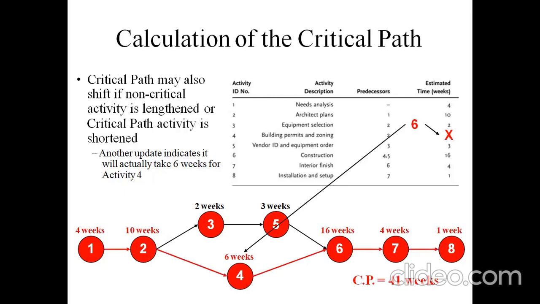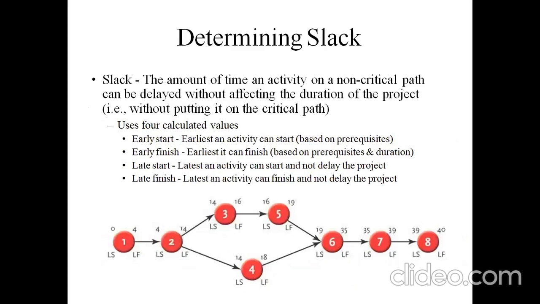Here you can observe the time duration has been changed to 4 to 6 weeks, and the critical path has been shifted to this path, so the critical path may be 41 weeks here. Determining the slack: the slack is the amount of time an activity on a non-critical path can be delayed without affecting the duration of the project.